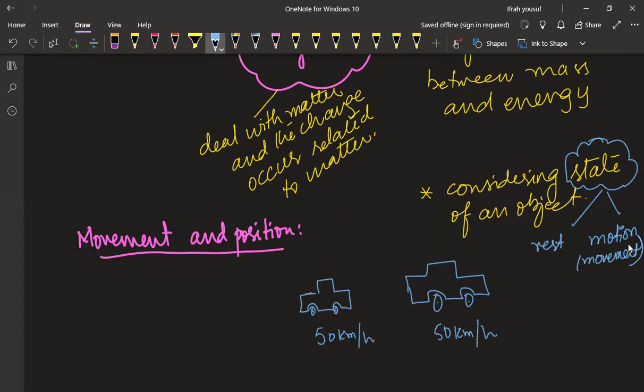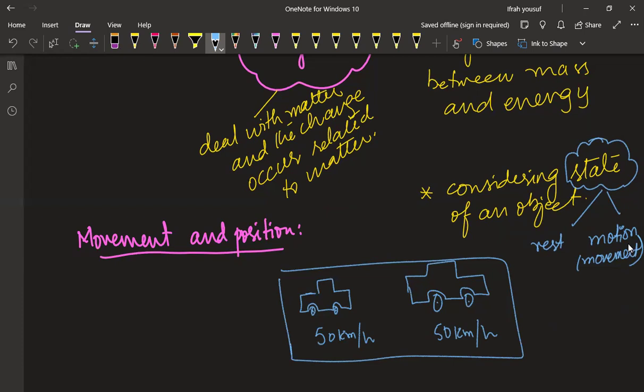It must be in the frame of reference, with respect to what you are considering, what you are observing. So if you are saying that humans are moving, that means you are comparing with your state, with your own reference. If one object is moving, another object is moving, you are comparing with your own observation.